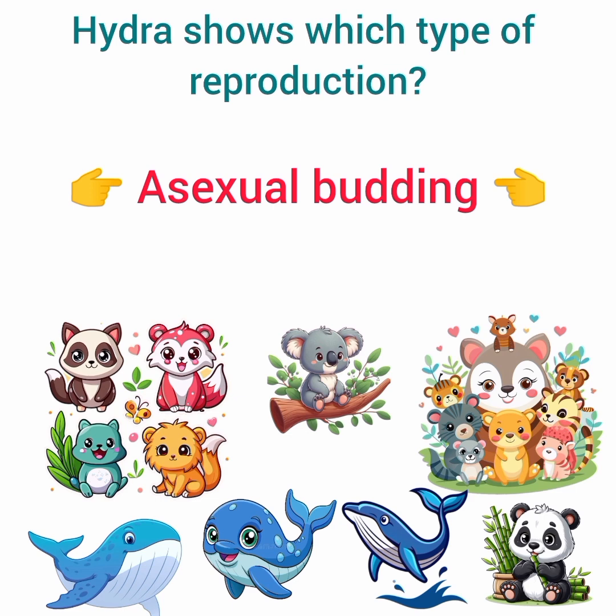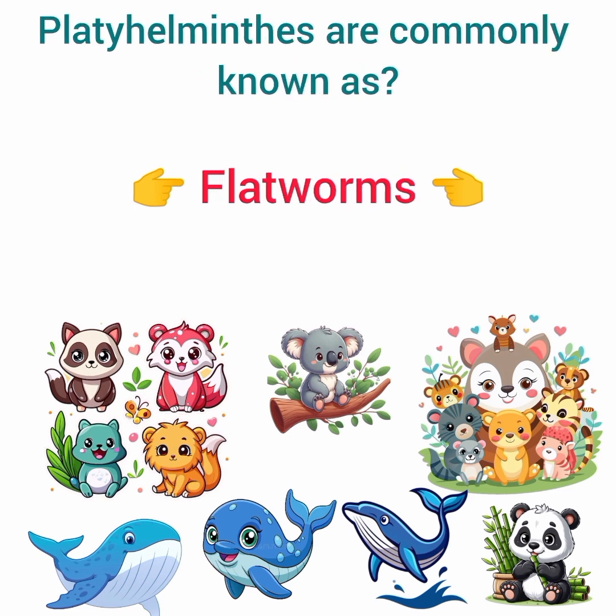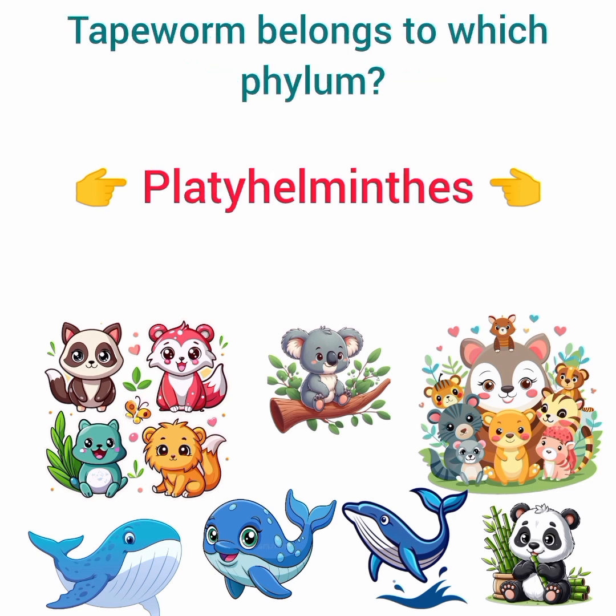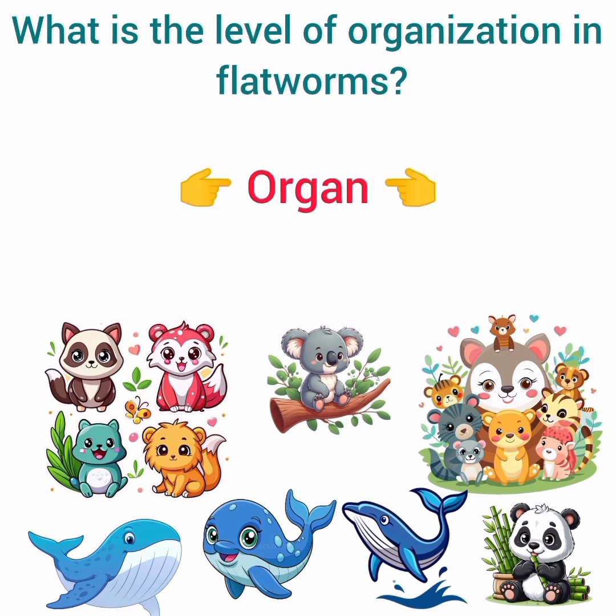Answer, asexual budding. Platyhelminthes are commonly known as? Answer, flatworms. What type of body cavity do flatworms have? Answer, acoelomate. Tapeworm belongs to which phylum? Answer, Platyhelminthes. What is the level of organization in flatworms?